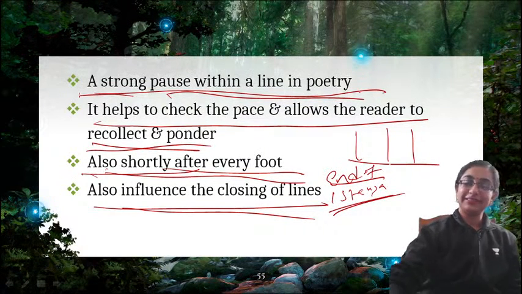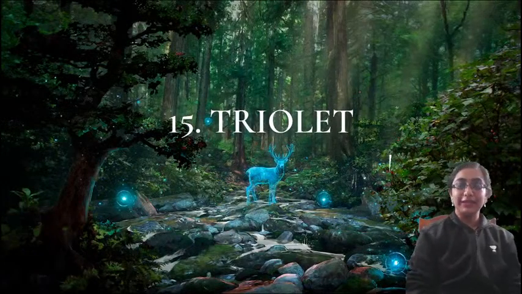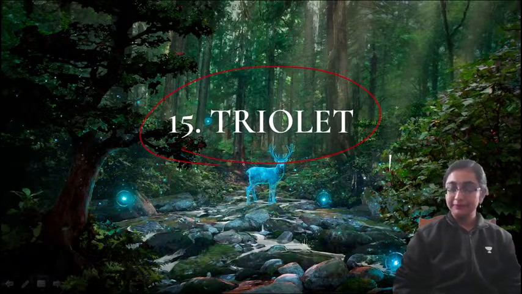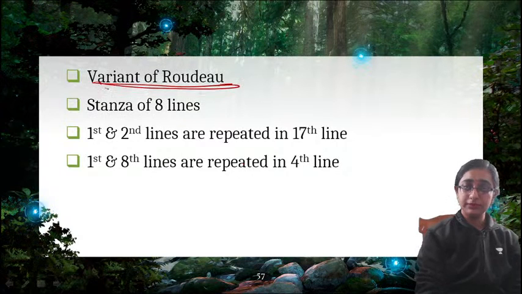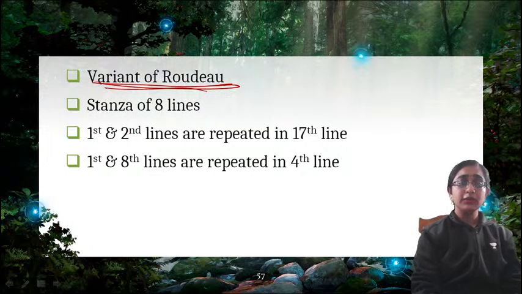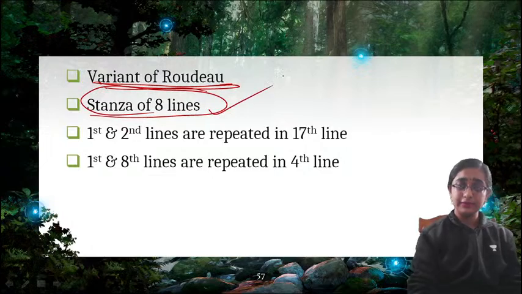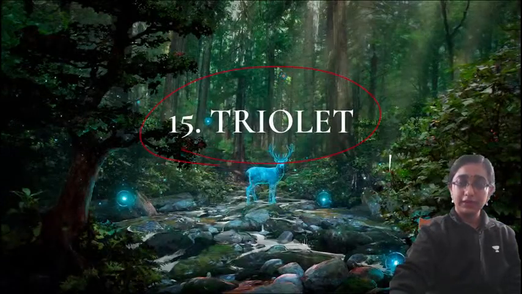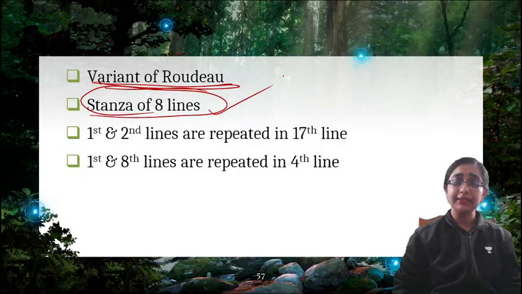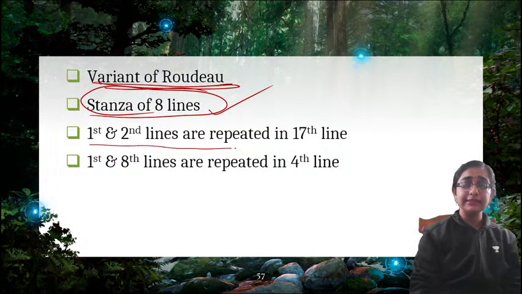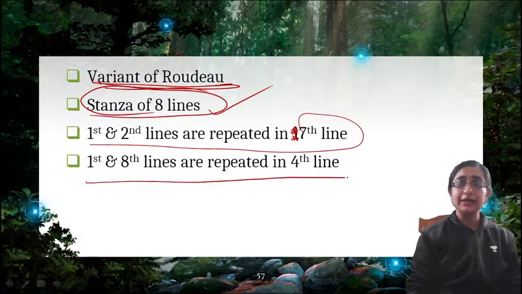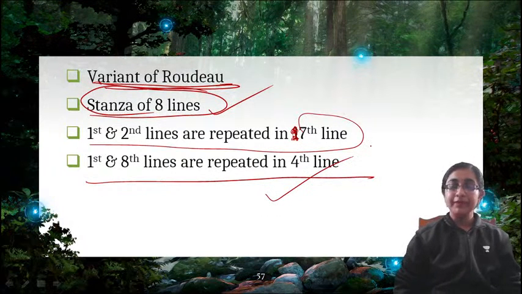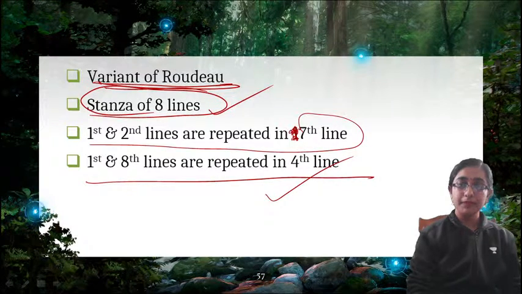Okay, that's it. Next is triolet. What is triolet? Triolet is actually a variant of rondeau. I have talked about rondeau. So triolet is actually a stanza of 8 lines. The first and second lines are repeated in the 7th line, and the first and 8th lines are repeated in the 4th line. Okay. That is triolet.